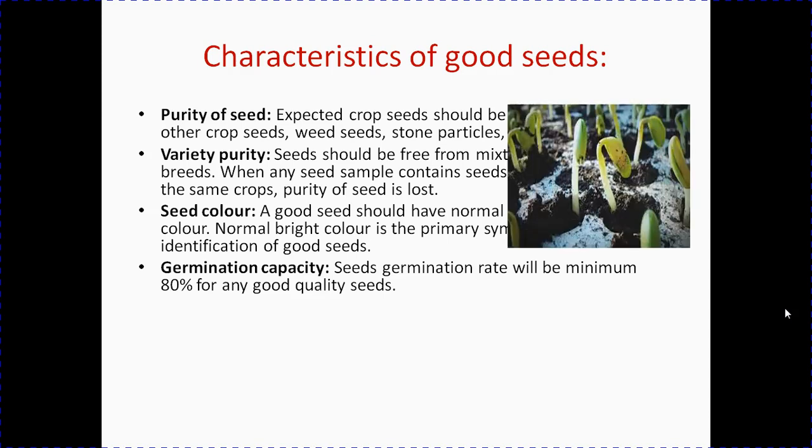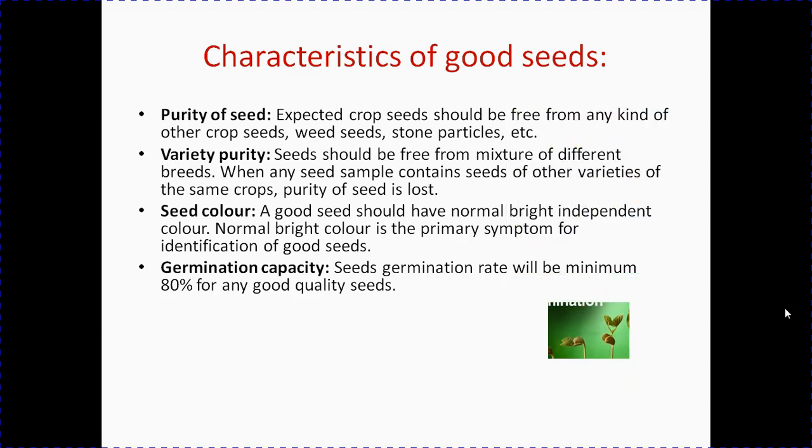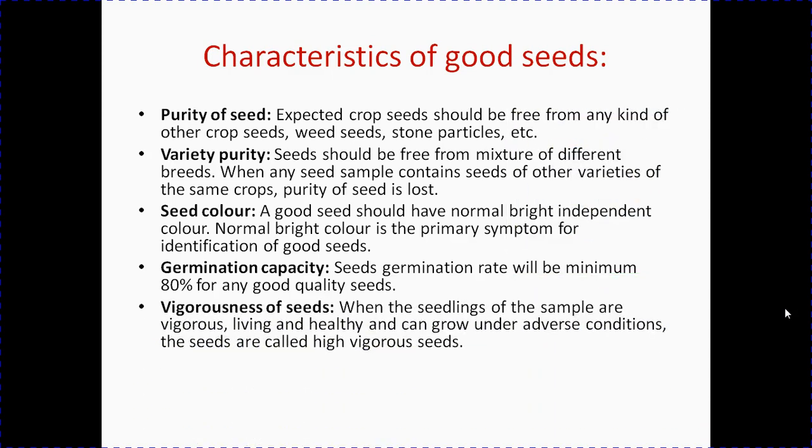Look at these pictures. This picture shows you the good rate of germination. Look at this picture. This picture is showing you the germination of a plant from seeds. Next is vigorousness of seeds.